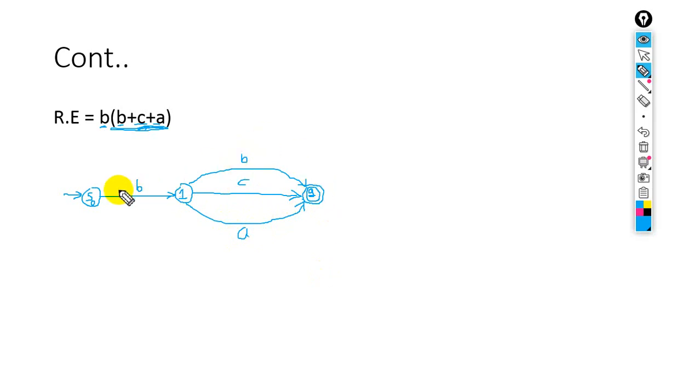So how it works, look at this. B is an AND operation. First of all, B will combine with B, so it will give you BB, or B will combine with C, so it will give you BC, or B will combine with A. B is an AND operation with all of these strings, so this will be the resultant language. So we accept the final state.